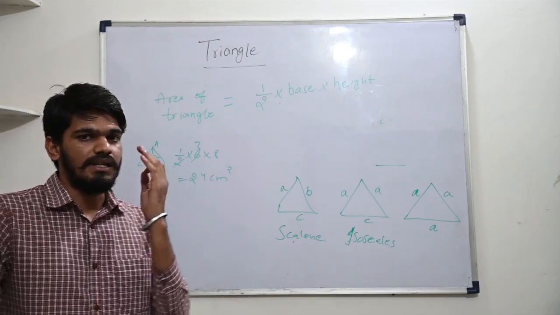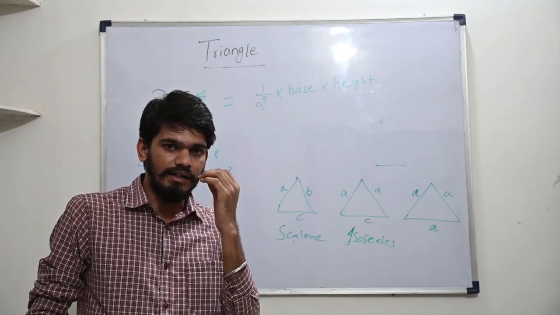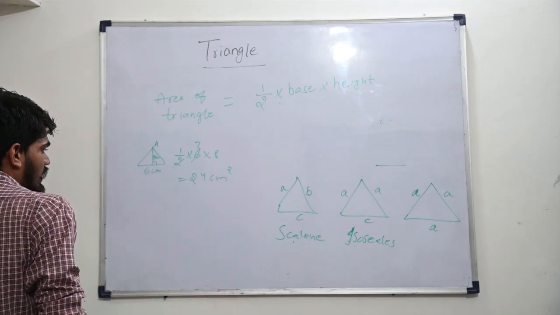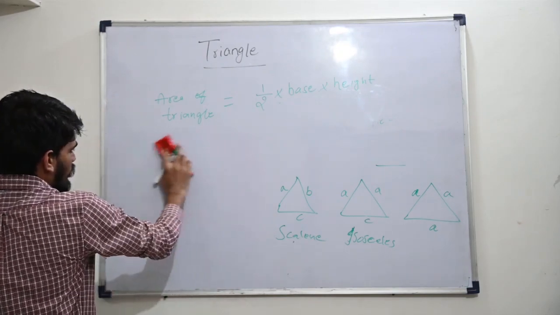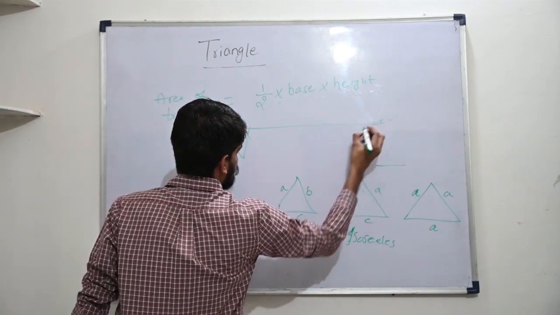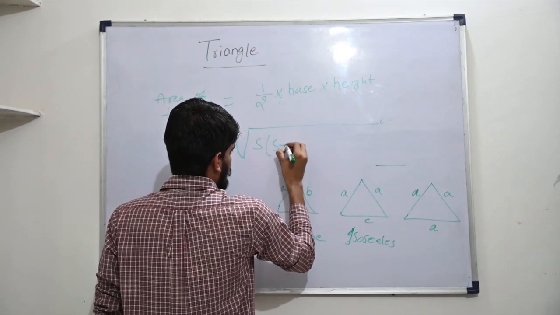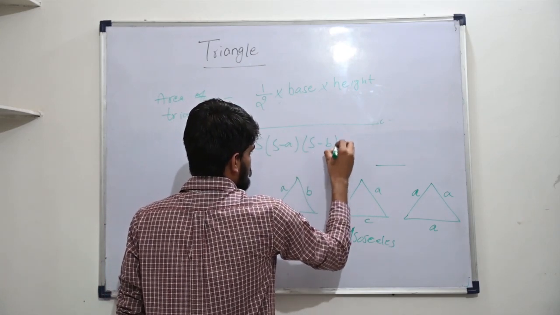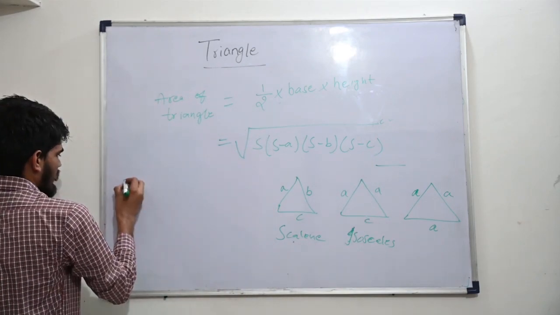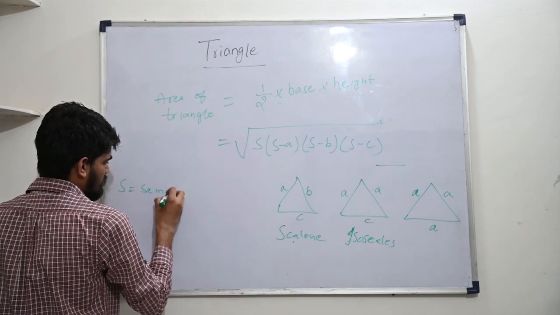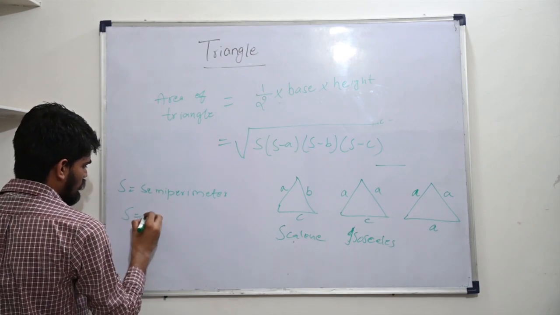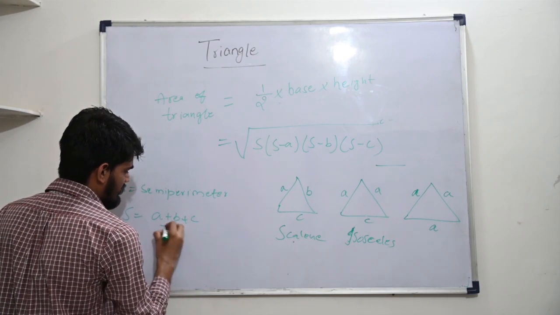This is when base and height are given. When base and height are not given, let's say the measures of all three sides are given, then what are we going to do? We are going to use Heron's formula for that. And what is Heron's formula? It gives us the area as the square root of S times (S minus A) times (S minus B) times (S minus C). What is S? S is the semi-perimeter, whose value is equal to (A plus B plus C) by 2.